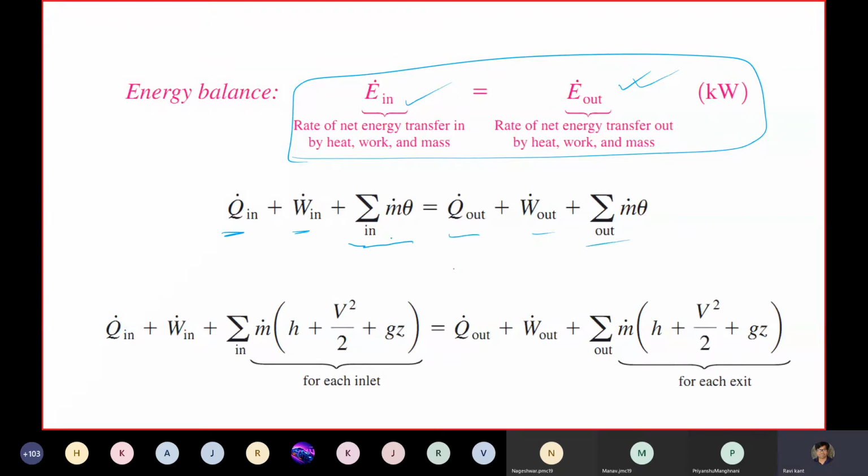Not only flow work, the overall energy, whatever additional energy it has, including internal energy. What is this theta? Again, we have written H or U plus PV plus V square by 2. So this V and this V are different, plus GZ. So all these things are consolidated here and written here, and same thing here.